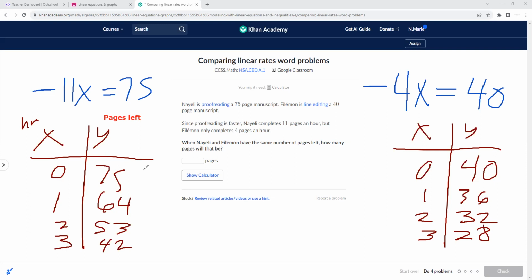And looks like they don't have any in common just yet. Let's keep going. 42 minus 11 is 31. Minus 11 again is 20. Minus 11 again is 9. And after that, it should be negative. Okay, so it's gotta be 28 minus 4 is 24. And then 20. So it looks like they have 20 in common. So 20 pages. Just got to make a table, see which number they have in common. So at 5 hours, Nayeli will have 20. And in 5 hours, oh, it's the same amount of hours. In 5 hours, he'll also have 20.